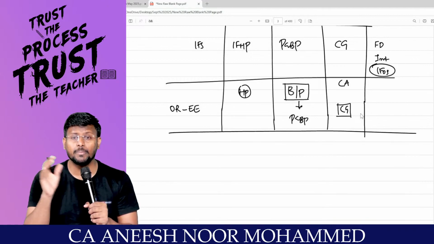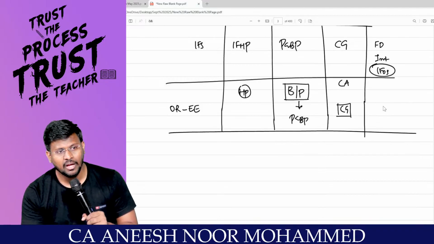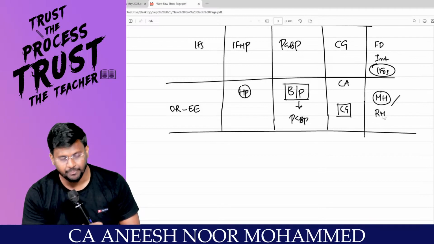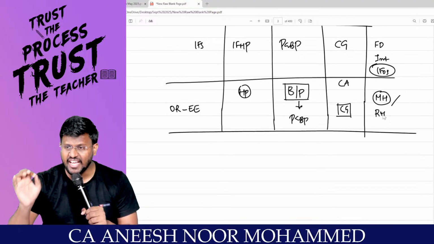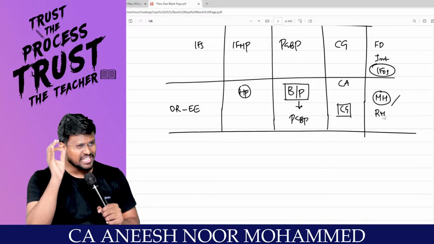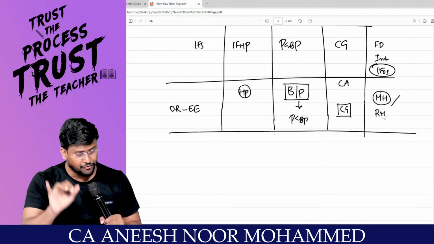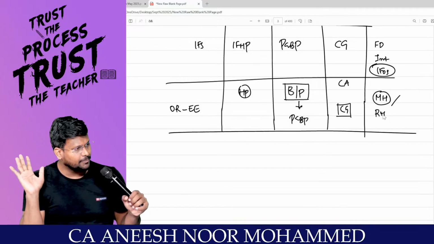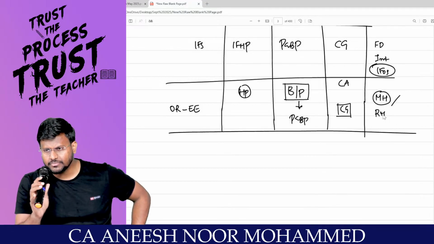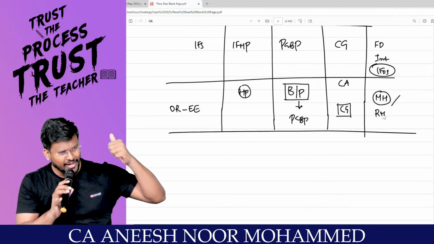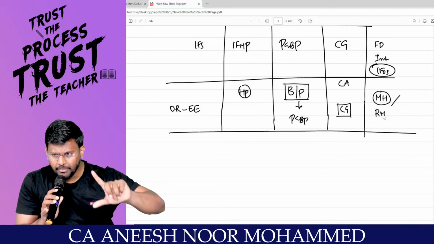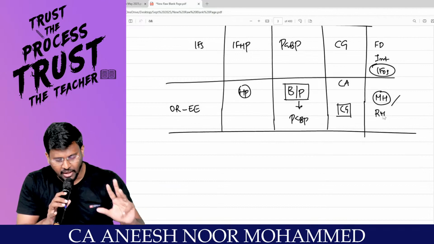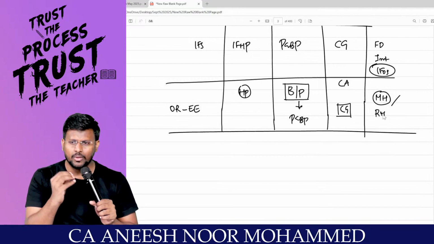Then such income will be taxable under the head IFOS. So IFOS is a miscellaneous head or residual head. That means an income that is not taxable under the first 4 heads of income will be taxable under the head IFOS. Comfortable? There are how many heads of income? 5 heads of income. Number 1, income from salary, income from house property, profits and gains of business or profession, capital gain and income from other sources. Are you really with me?